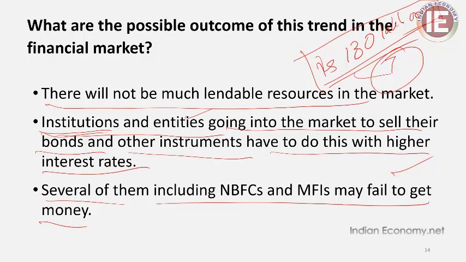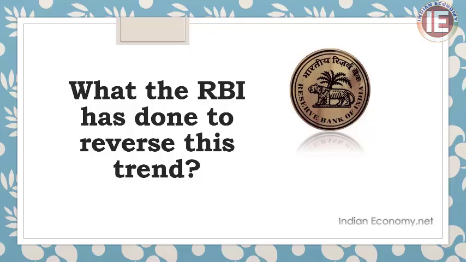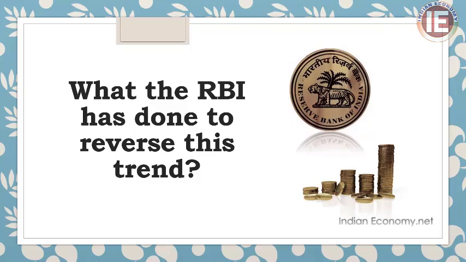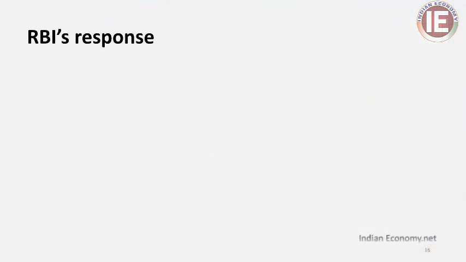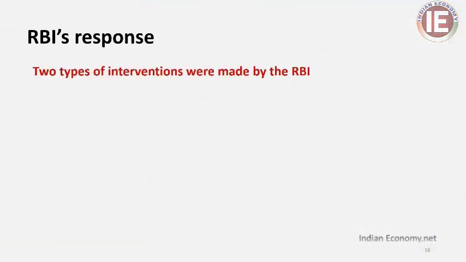The behavior of the commercial bank system: if that trend is there, how can the financial institutions and other entities get money? And here we are seeing what the RBI has done to reverse this trend. So in the previous session, we went through the various initiatives made by the RBI to overcome this liquidity stress, and what RBI's response was.